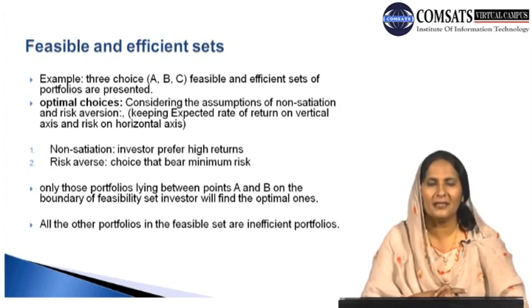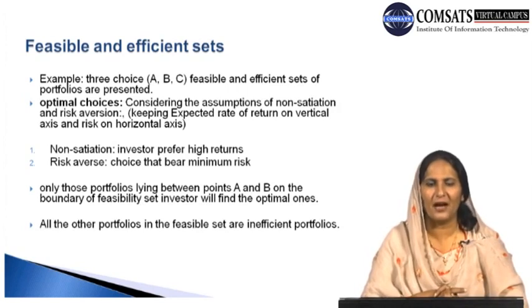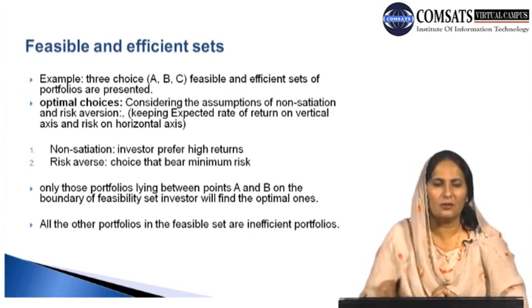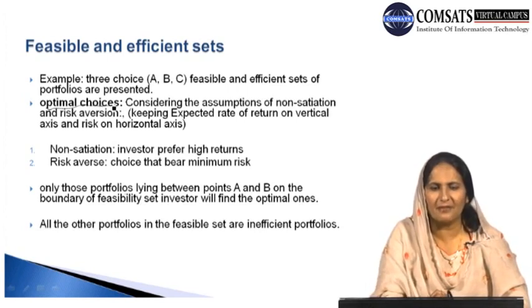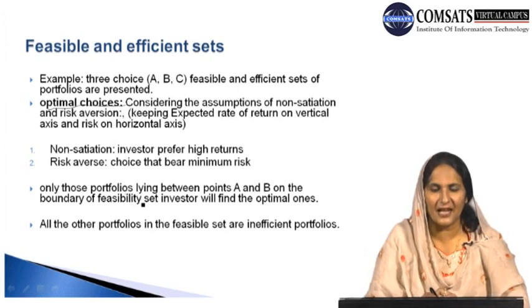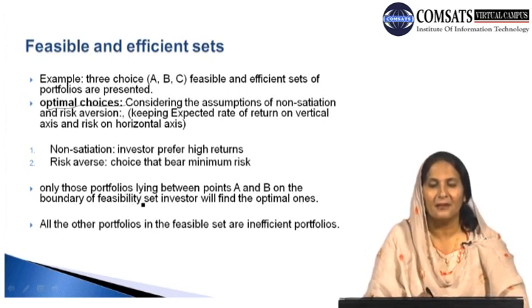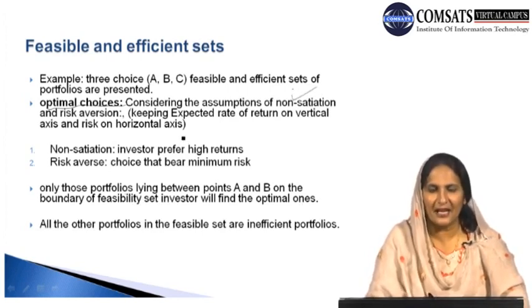We are minimizing the cost of investment with the maximum possible benefit that we are going to extract out of these choices. So what are these optimal choices? Which choices can we say are optimal? For the optimal choices, we consider the assumptions of non-satiation and risk aversion, which we also discussed in the last class.